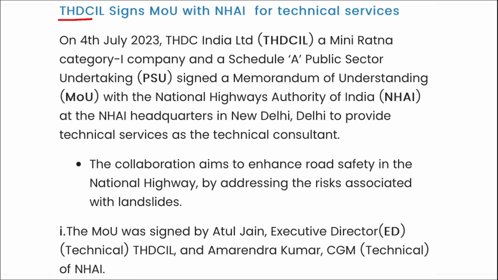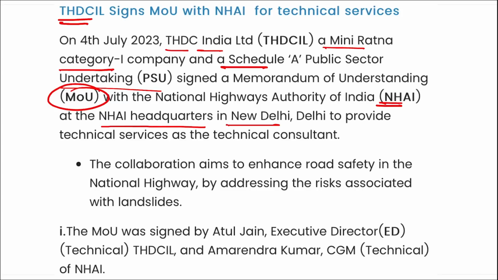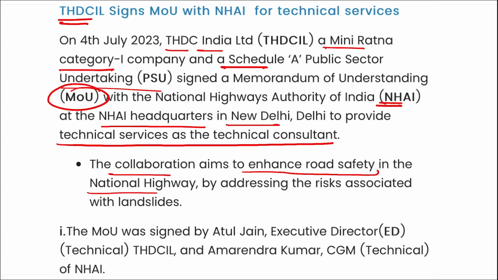Next is THDCIL, that is your THDC India Limited, that is a Mini Ratna category 1 company and a Schedule A public sector undertaking. They recently signed a memorandum of understanding with the National Highway Authority of India at the NHAI headquarters in New Delhi to provide technical services as the technical consultant. The collaboration aims to enhance road safety in the national highways by addressing the risk associated with the landslides.